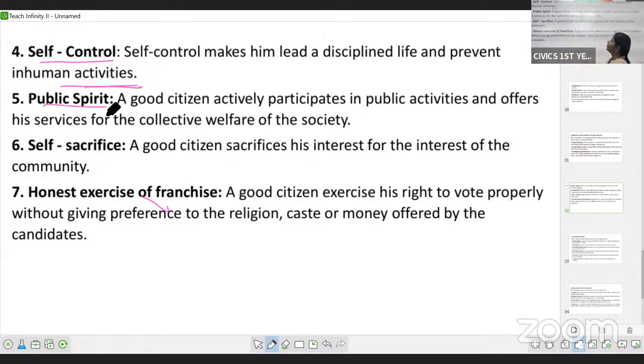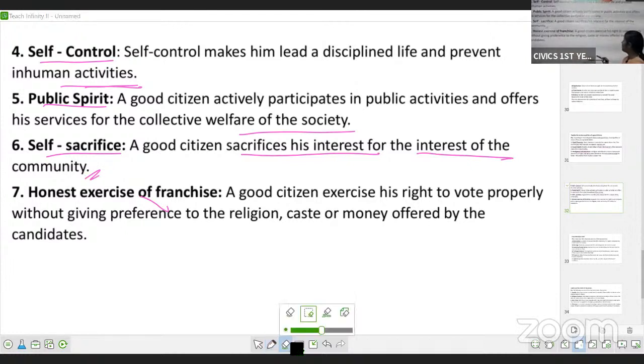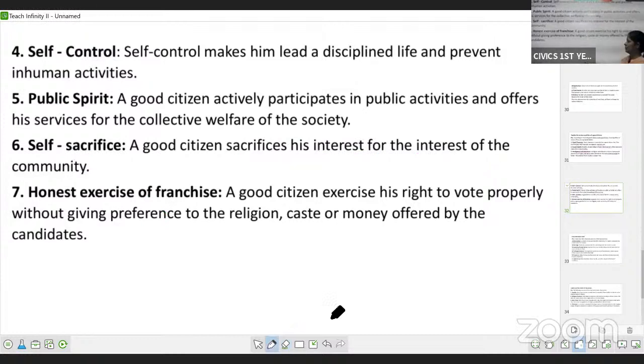He should have the spirit to serve others. He should have the spirit to work for the welfare of the society. Then self-sacrifice. A good citizen will sacrifice his interest for the interest of the community. He will sacrifice his own interest for the welfare or benefit of the community. And the last one is honest exercise of franchise.